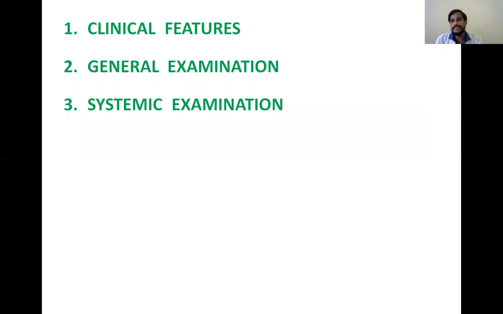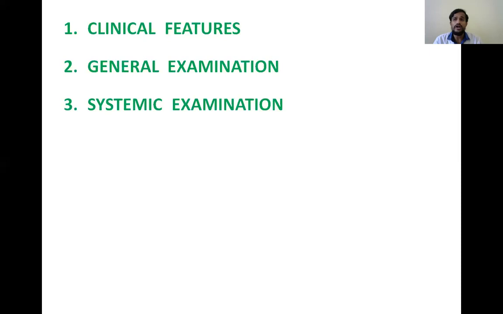Then why are the clinical examination and systemic examination needed? All these are needed for the approach to the diagnosis. For treating a patient, we have to know which disease the patient is suffering from. So for the diagnosis, we have to see the clinical features, general examination, and systemic examination.